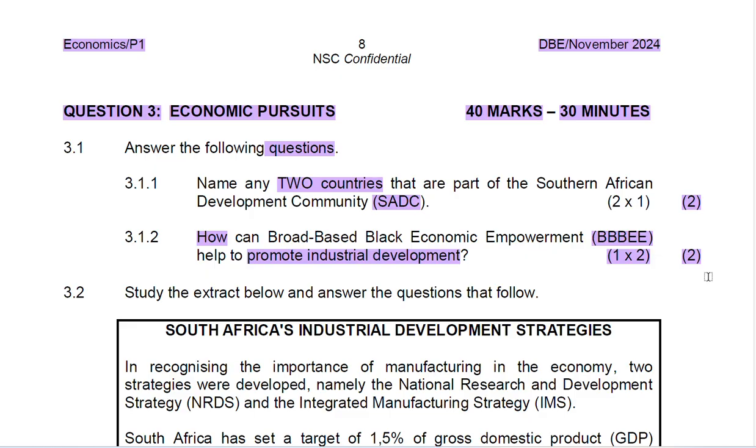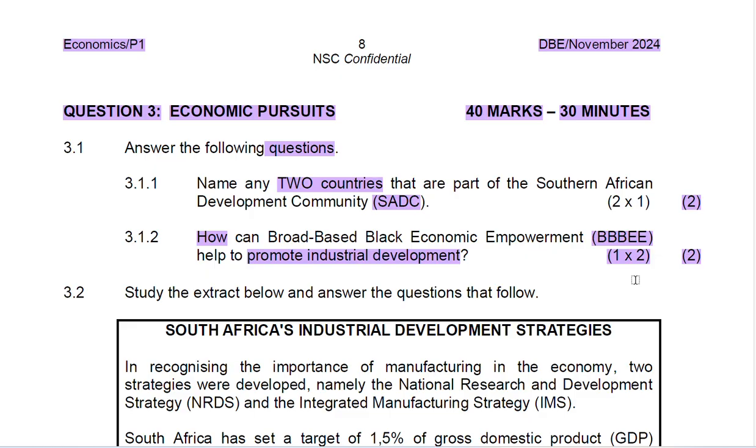Now let us look at how the BEE can help to promote industrial development. I'm going to give you 3 points. However, you only need one to answer 3.1.2. So how can the BEE help to promote industrial development?